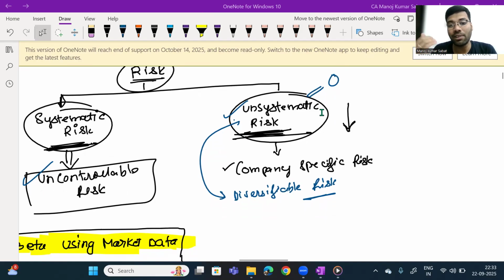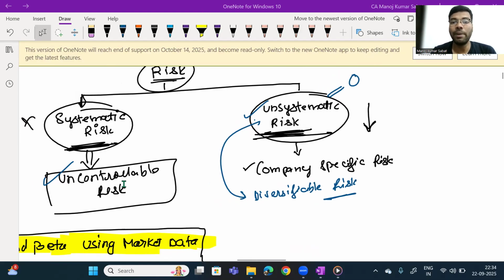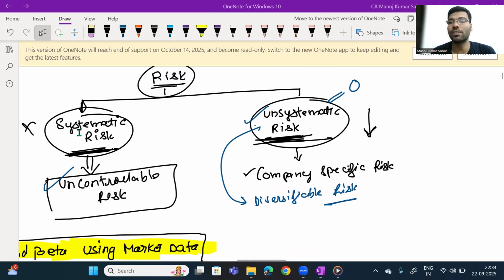Since I can reduce this risk through diversification, it is called diversifiable risk, or controllable risk. I can reduce this risk by diversifying my investments into more number of company shares. Now, what does beta indicate? Beta has nothing to do with this unsystematic risk. Beta indicates the systematic risk. So this is the total discussion of the risk which is related to beta.